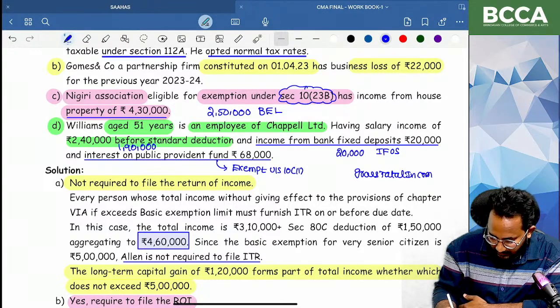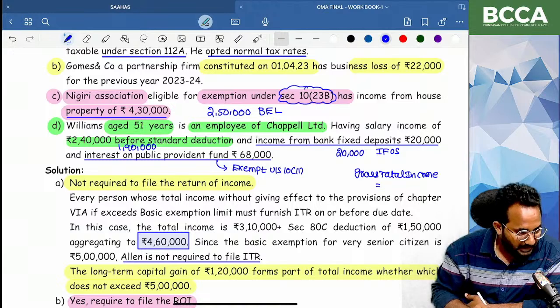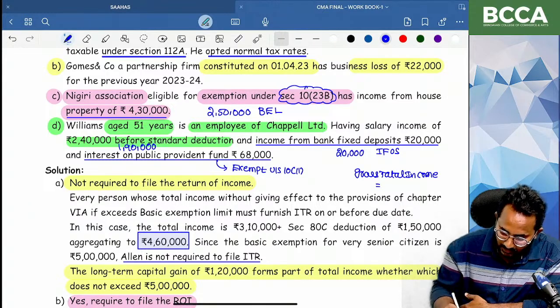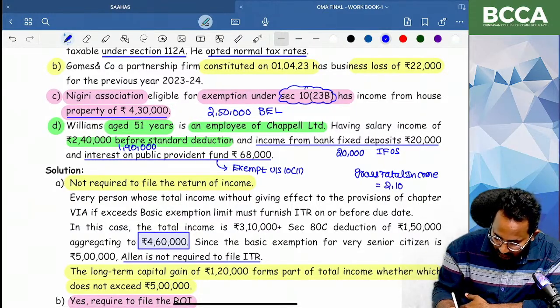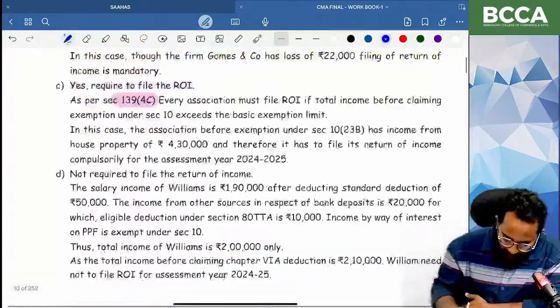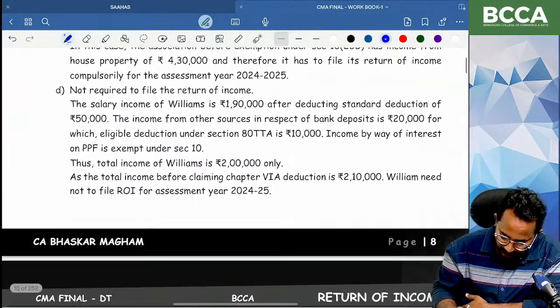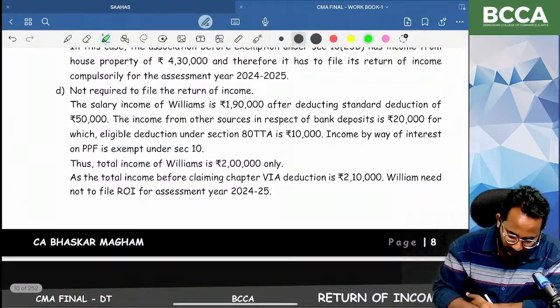Please tell me what is that gross total income? If you are observing, that is 1,90,000 and 20,000. What is that, 2 lakh? 2,10,000. So that is only. Yes, ma, not required to file.